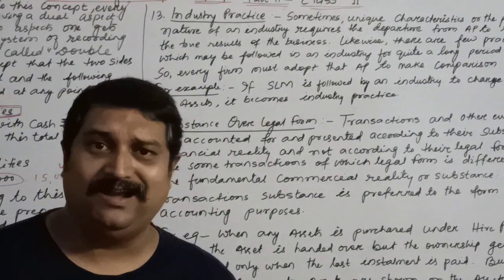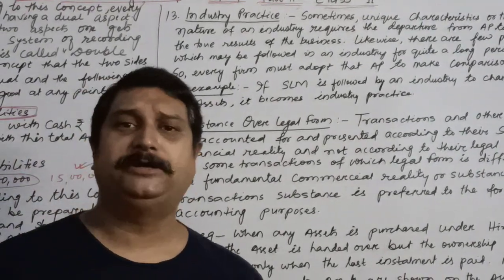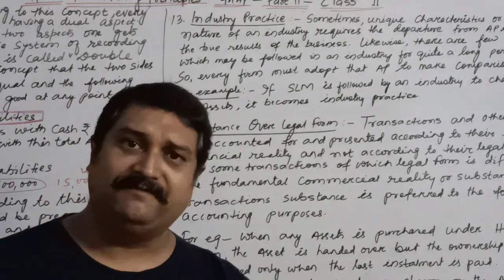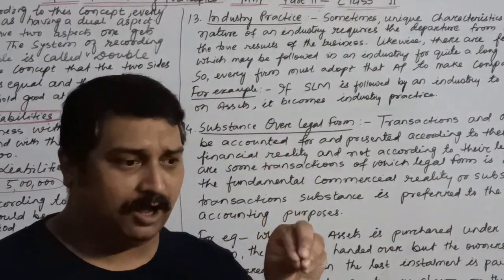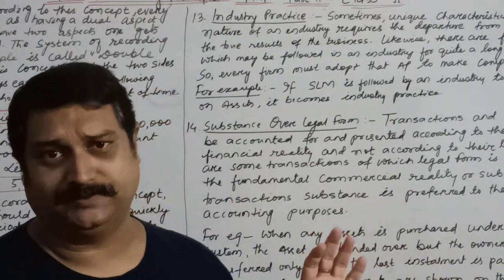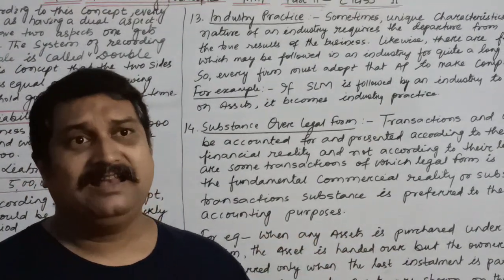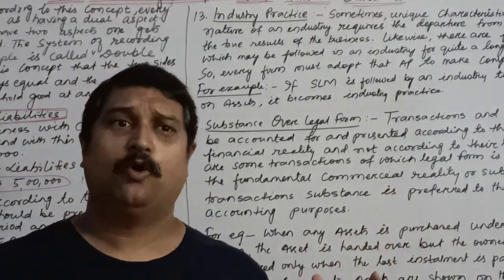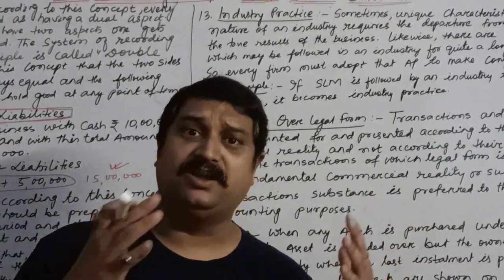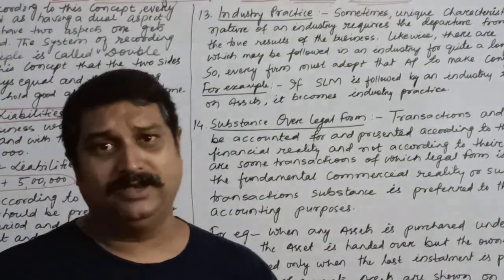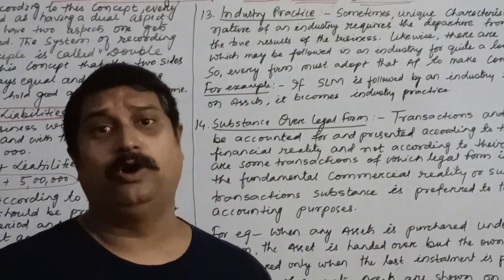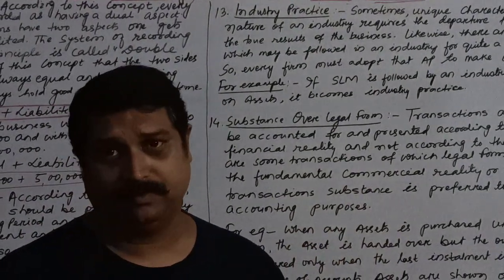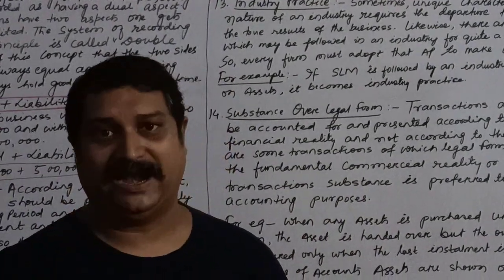The next concept is the industry practice. What do you mean by industry practice? It's very simple to understand: there are certain methods which are prevailing in a few industries. Since they have been used for such a long period of time, all the organizations, new or very old, have been using the same concept year after year. So this becomes the industry practice.